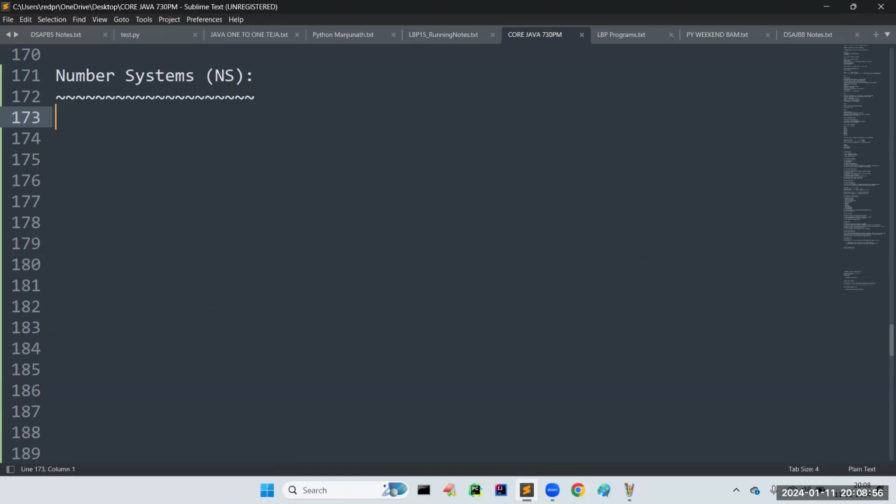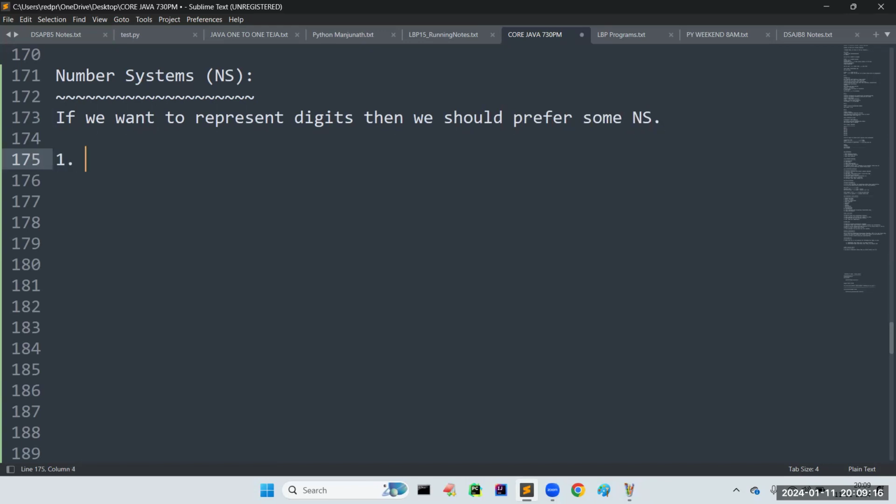Especially in our mathematics, we use many number systems. If we want to represent digits, we should prefer some number system for understanding purposes. I think you have studied this in your mathematics. We have four types of number systems.